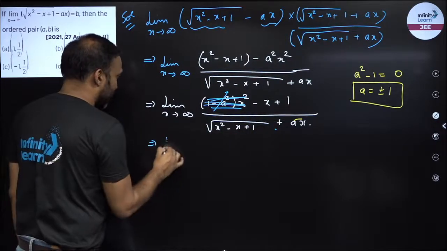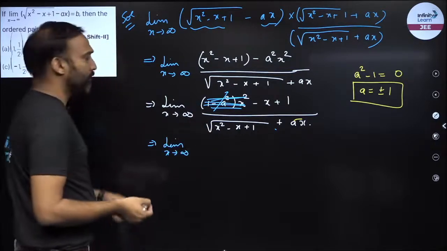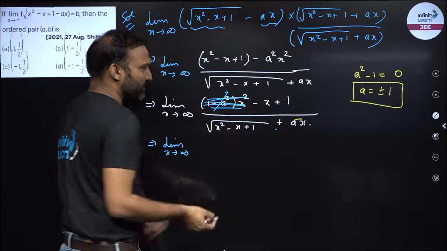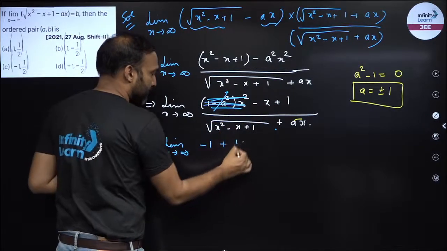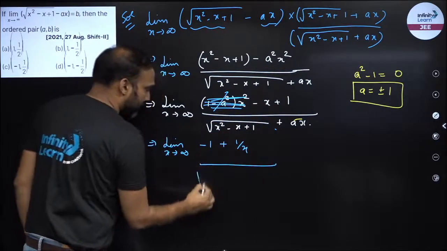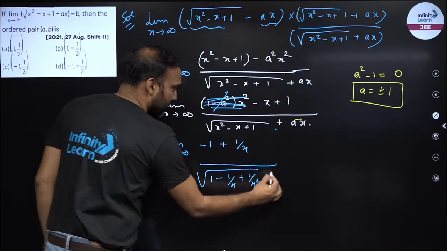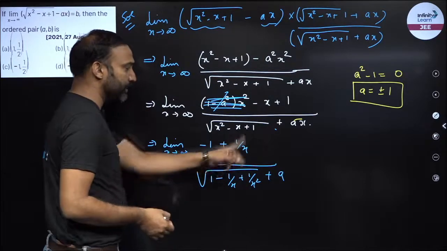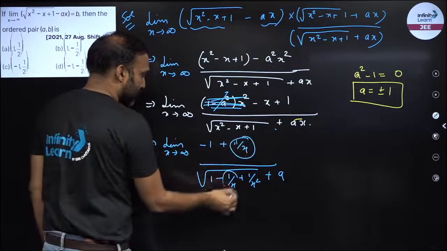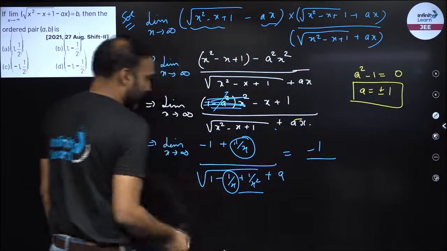Now you differentiate, right? Either you differentiate or you divide by x. Whatever method you can use. So I'm dividing by x because dividing by x would be simple over here. Divide by x. This becomes 1 minus 1 by x plus 1 by x square. This becomes plus a. Now if I put x tending to infinity, this becomes 0, this becomes 0, this becomes 0. So in the numerator I'll get a minus 1, denominator I'll get 1 plus a.